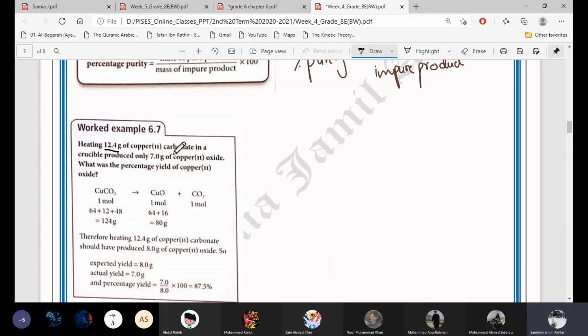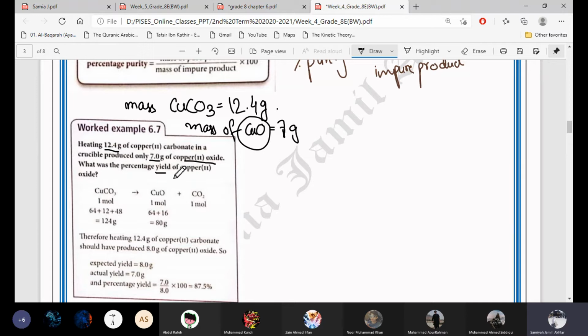So heating 12.4 grams of copper carbonate. So copper carbonate, CuCO3, mass is given, which is 12.4. In a crucible produced only 7 grams of copper oxide. So mass of copper oxide is also given, 7 grams. What was the percentage yield of the copper oxide? So of the product, because I told you that yield is the product. So percentage yield is always going to be for the product.